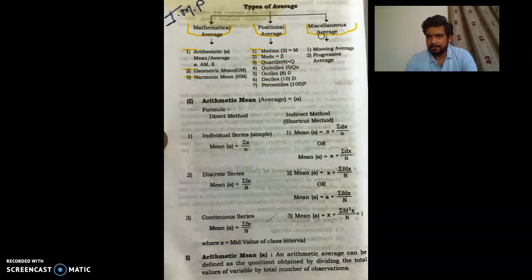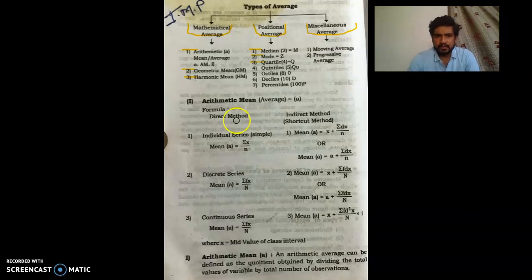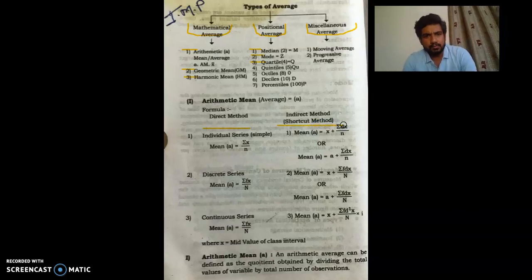But again, I just give you the information that this is a part of stock market study, where we are going to study the technical indicators. Now in arithmetic mean, these are the formulas. We have two methods: one is a direct method, another is an indirect method. I will try to solve the problems by two methods.